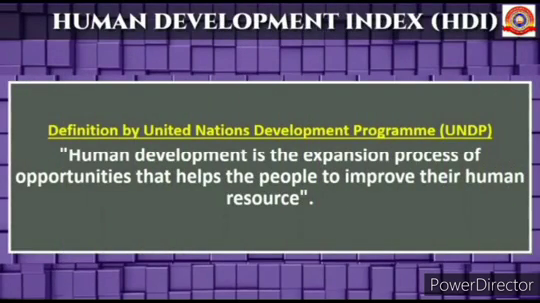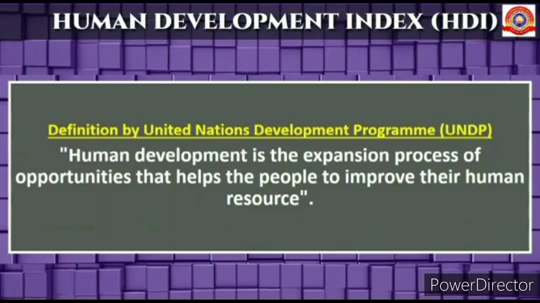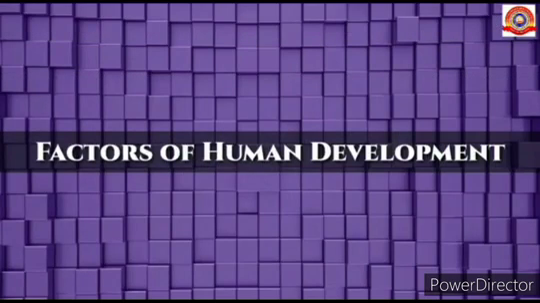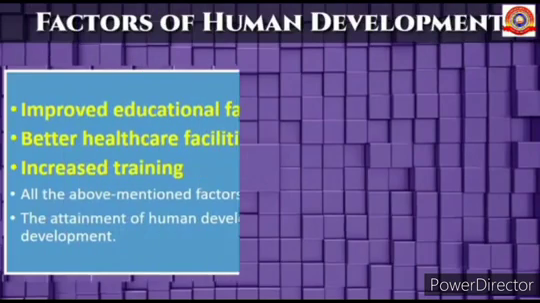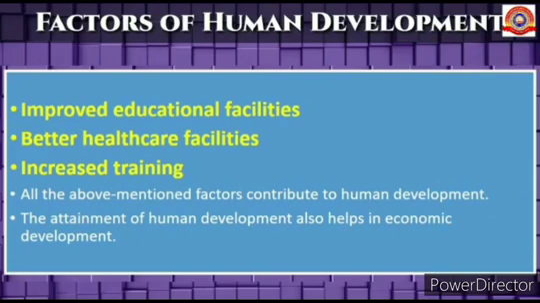Let's see the definition of Human Development Index given by the United Nations Development Programme, that is UNDP. Human development is the expansion process of opportunities that helps the people to improve their human resource. Let's see the factors of human development. The factors of human development are improved educational facilities, better healthcare facilities, increased training. All the above mentioned factors contribute to human development.